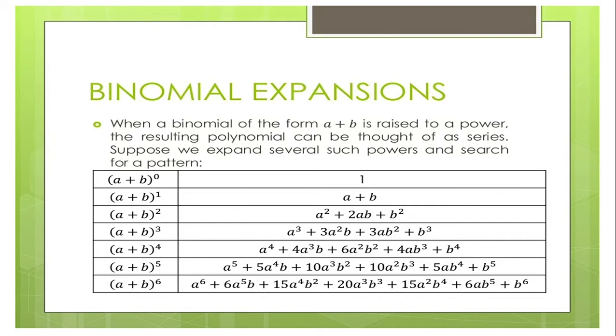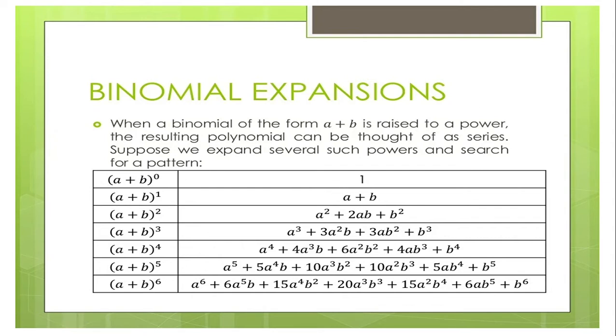So if your exponent here is 1, then the exponent of A is 1 and the exponent of B is also 1. Now if your exponent here is 2, A starts at 2 in the first term, and B comes second. Then in the second term the exponent of A is 1.